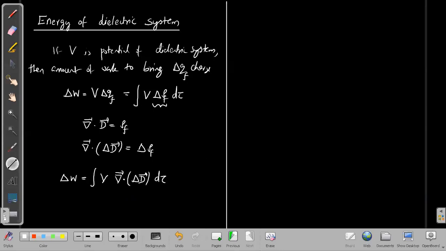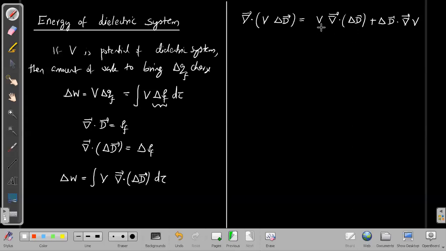Now it is possible to change this expression in another way, because we know that the divergence of a scalar quantity times a vector quantity can be written as V times del dot delta D plus delta D dot del V, where del is the operator.